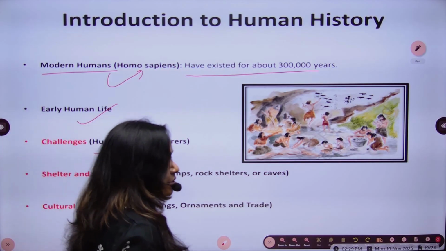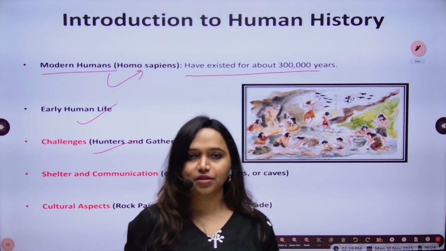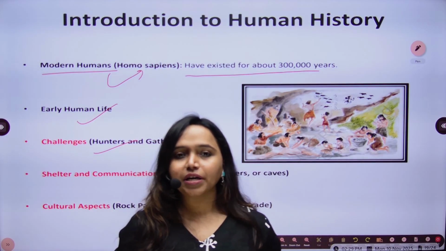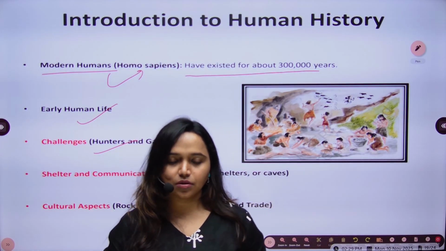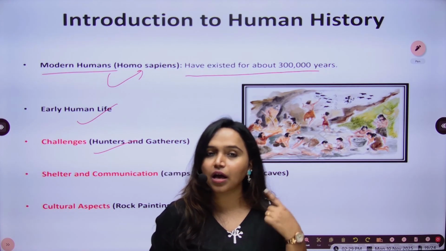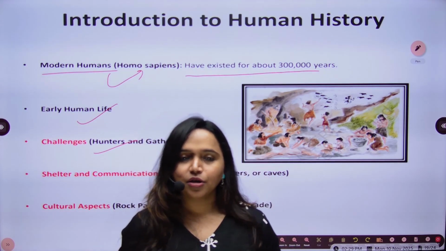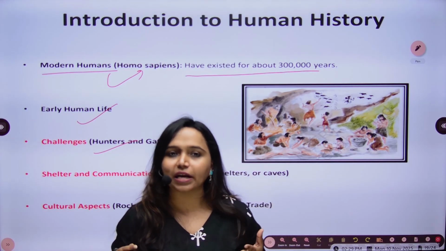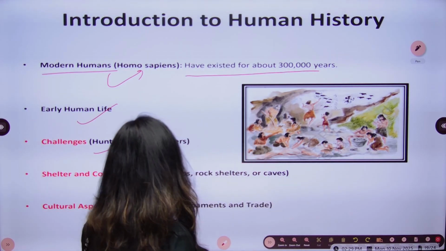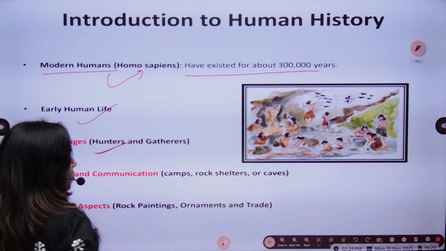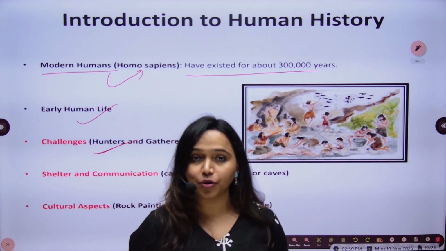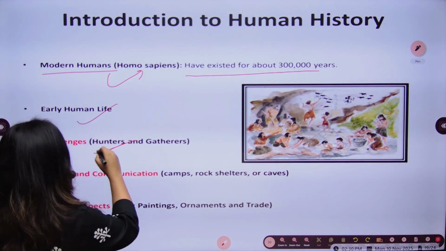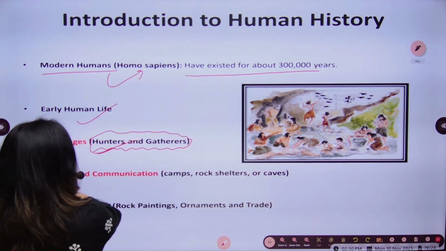The first challenge was being hunters and gatherers, because it is often said that the most important basic needs for human survival are roti, kapda, and makan. So food was the first priority, because without food, a human being cannot live. So their first challenge was hunting, because how will they get food, and then gathering food. So their first role would have been that of hunters and gatherers.